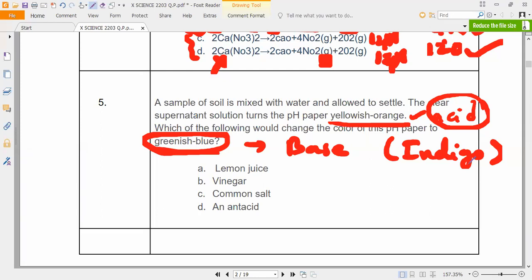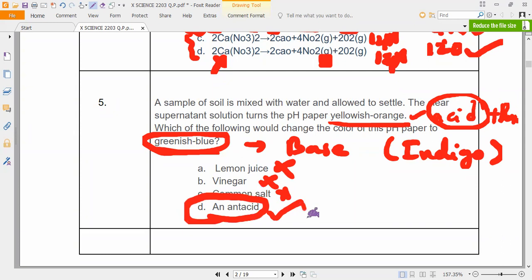So in the sense of which one we have to add. So acid must be reacting with the base only. So among the above things, what is the base here? Lemon juice is acid, vinegar is acid. Common salt is not. And the common antacid is a base. So antacid is the only one which is base. So acid reacting with the base will give you that. Understand, Arvind? Yes, sir.